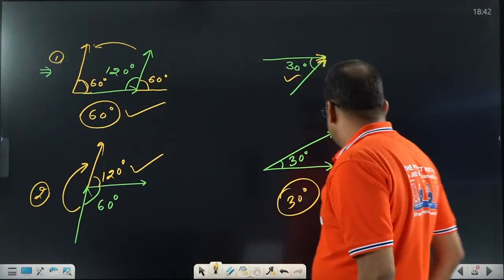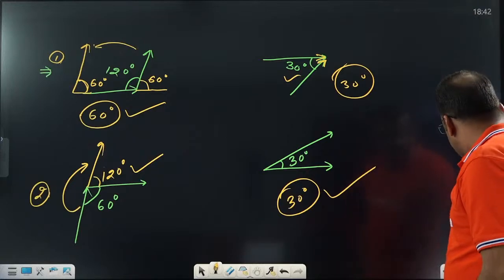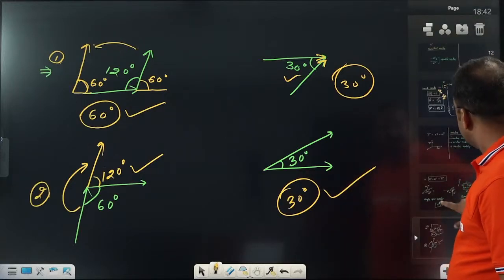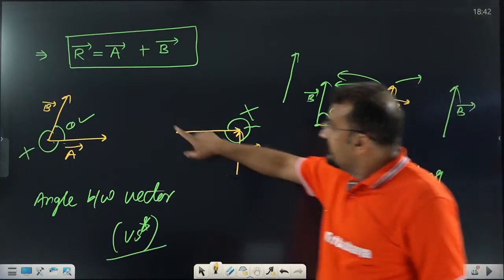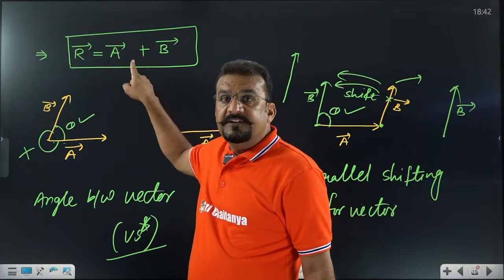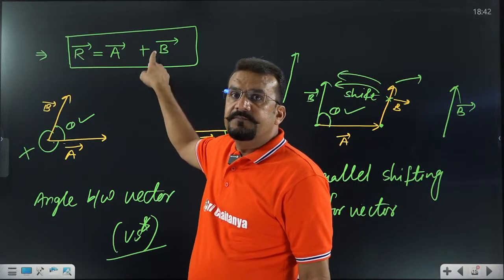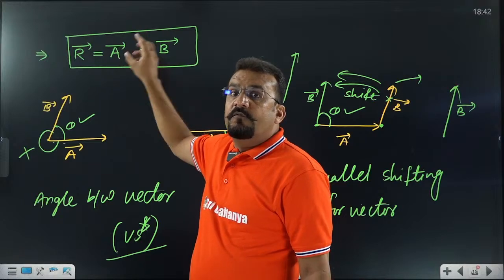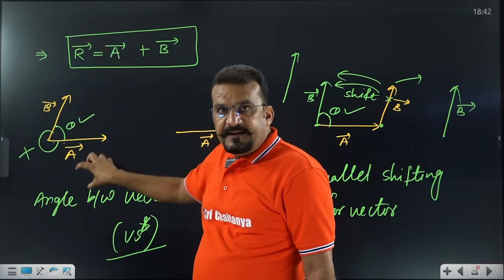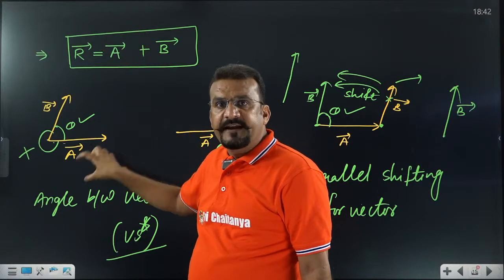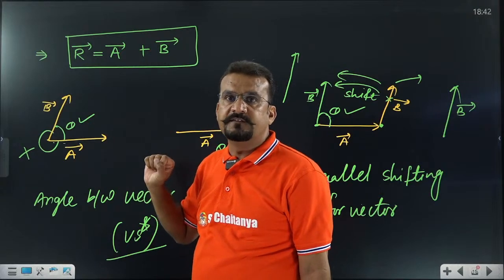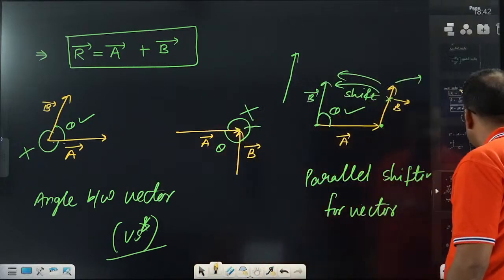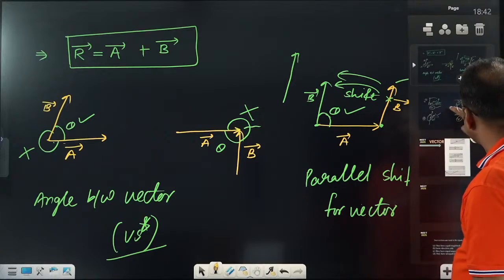Now let us take again where we were. Again, I want to repeat so that you can get a better idea. We are going to learn vector addition, the resultant vector of vector A and B. For this purpose, we need the angle. That's why we learned how to find the angle between two vectors. Okay, now come to our concept, sir. How to find this vector addition?